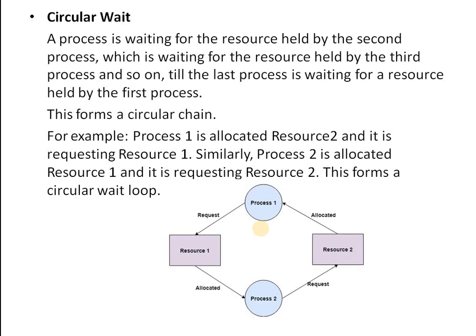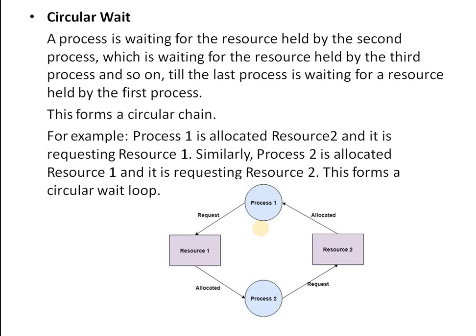In short, there is a set of waiting processes P0, P1, P2 to Pn, such that P0 is waiting for a resource which is held by P1, P1 is waiting for the resource which is held by P2, and likewise, Pn-1 is waiting for the resource which is held by Pn, and Pn is waiting for a resource which is held by P0. There must be a circular chain of two or more processes, each of which is waiting for resources held by the next member of the chain.